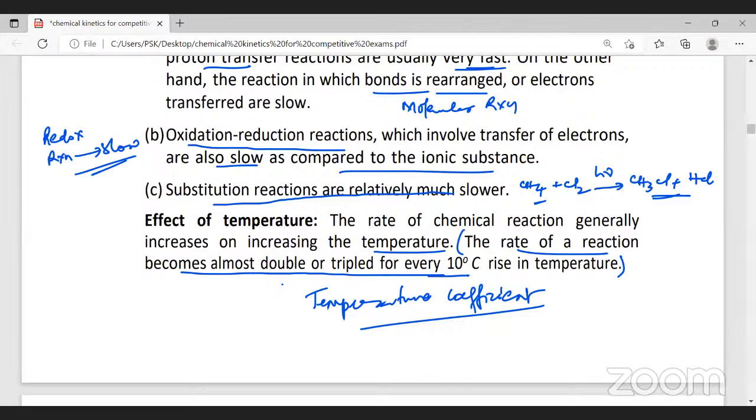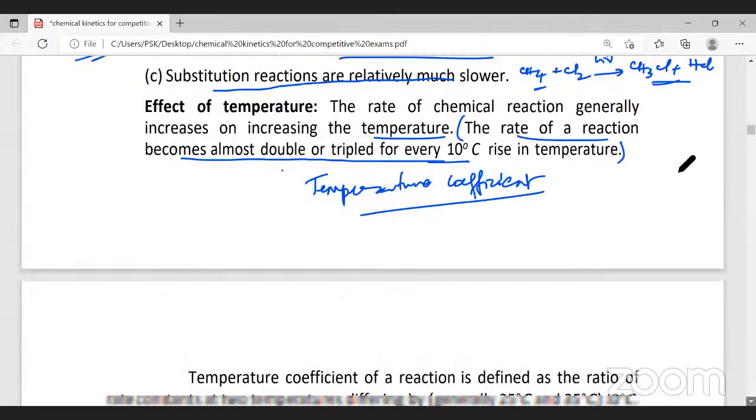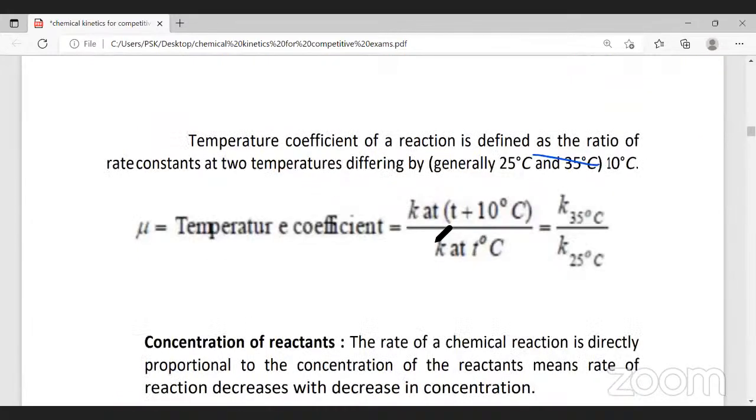Temperature coefficient of the reaction is defined as the ratio of rate constant at T plus 10 degrees Celsius divided by T degrees Celsius. This is called the temperature coefficient. Example, a reaction A plus B giving you C at 25 degrees Celsius, assume that it takes 100 minutes.